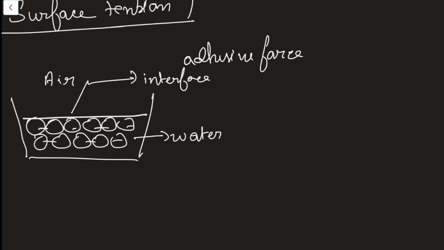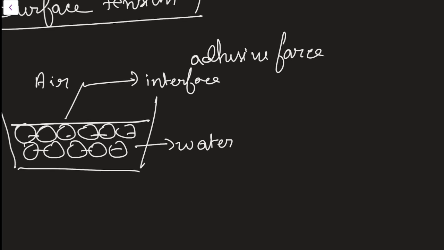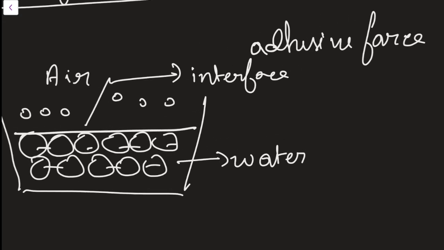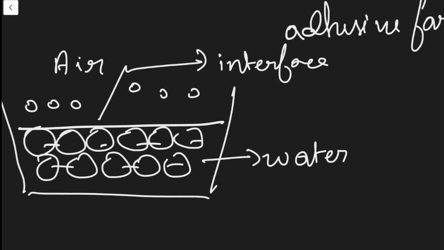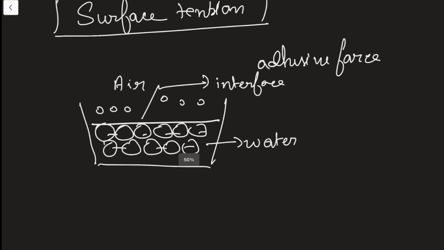Here you can see that above the water molecules there are air molecules, small diffused air molecules. Now, what will happen? The water molecules below the interface will be attracted by the water molecules below them and the air molecules above them. Since the attraction between the water molecules is much greater than with the air, there will be a net force tending to act downward.